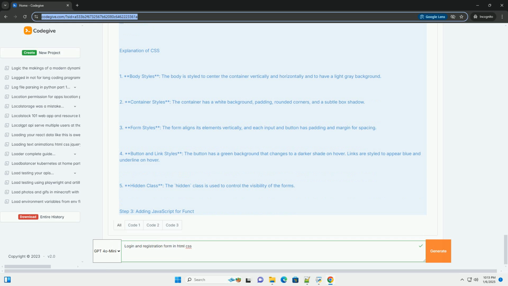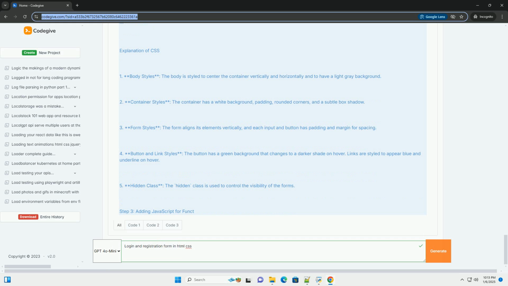2. Container styles. The container has a white background, padding, rounded corners, and a subtle box shadow. 3. Form styles. The form aligns its elements vertically, and each input and button has padding and margin for spacing. 4. Button and link styles. The button has a green background that changes to a darker shade on hover. Links are styled to appear blue and underline on hover. 5. Hidden class. The hidden class is used to control the visibility of the forms.